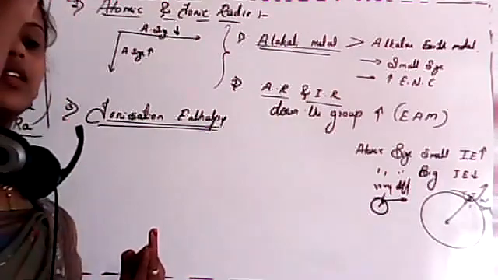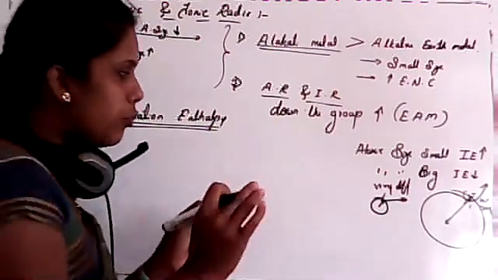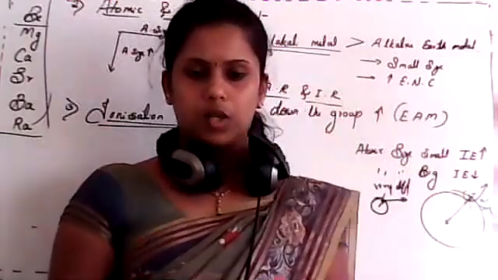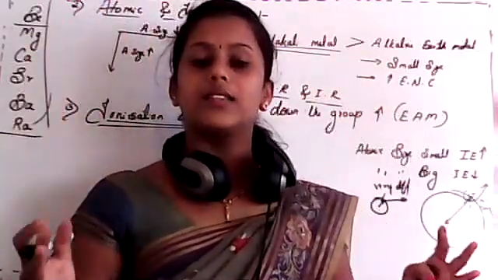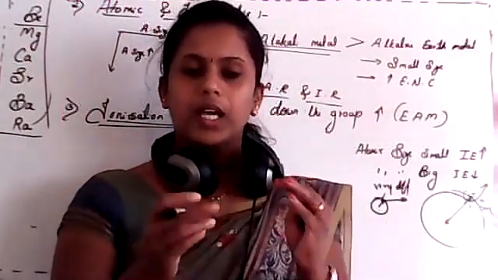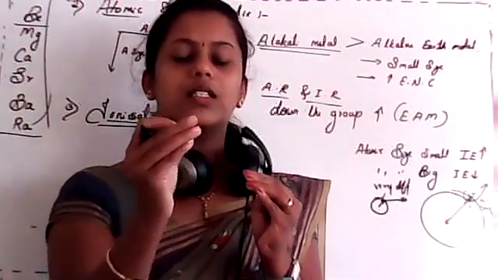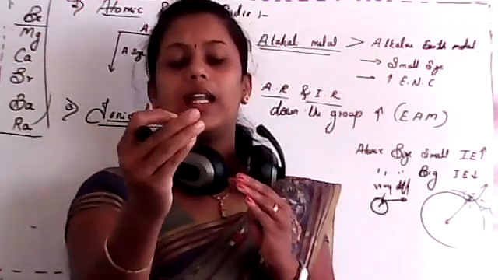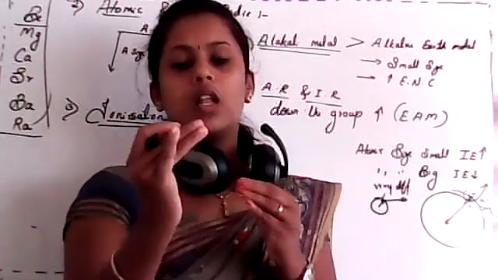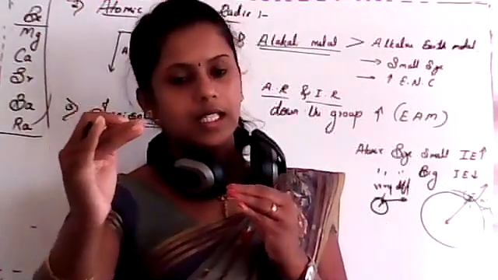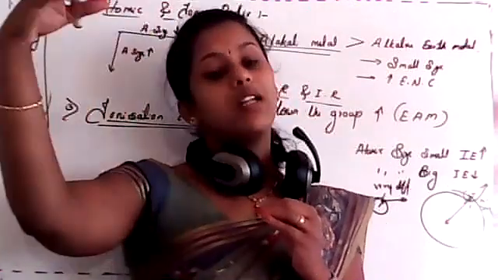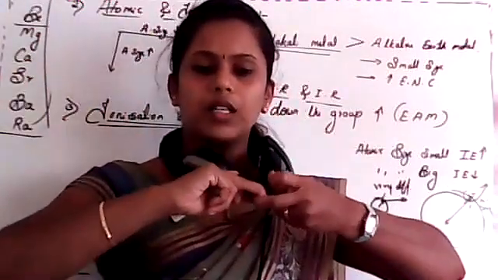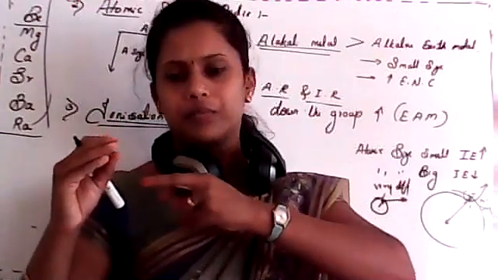That's why ionization enthalpy is high. If you consider a large atom or ion, the attraction between nucleus and electron decreases due to large distance, so removal of electron is very easy because it is loosely bonded.